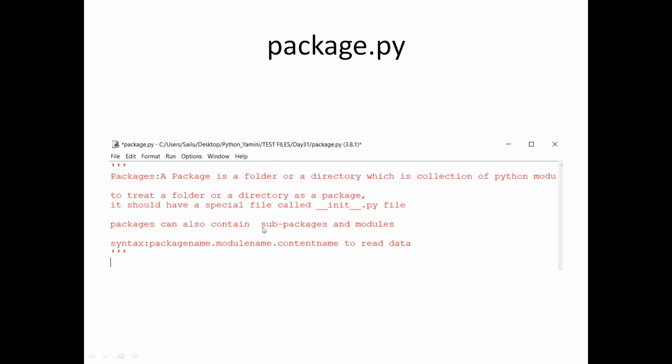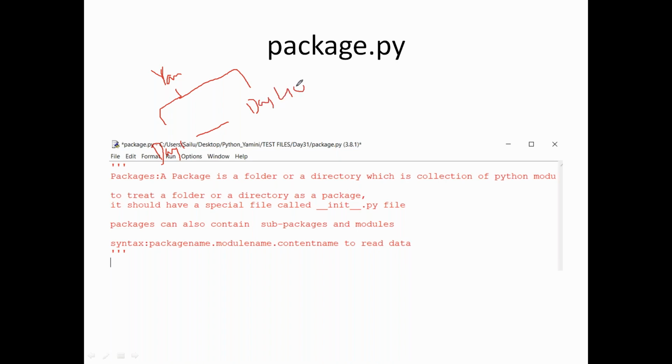A package can also contain sub-packages and modules. What I'm trying to tell is, I have one folder called Yamini, which I'm showing right now. This Yamini folder can have different files, called day 1 to day 40 examples.